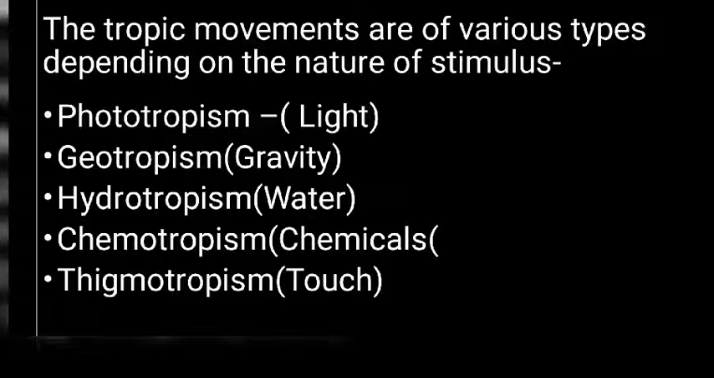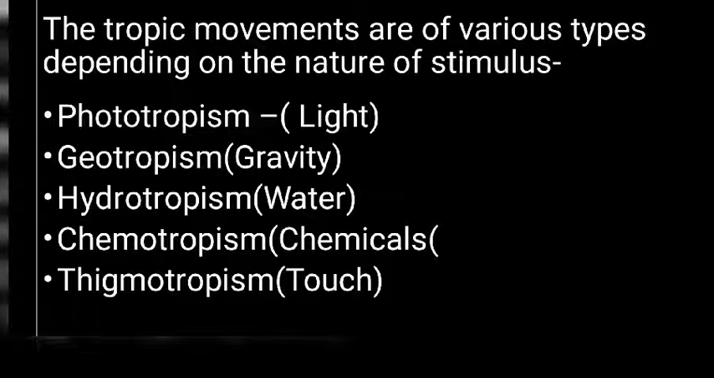If the stimulus is light, then the trophic movement is called phototropism. If the stimulus is gravity, then the trophic movement is called geotropism. Hydrotropism is a type of trophic movement when the stimulus is water. Chemotropism is a type of trophic movement when the stimulus is chemicals. And the last type of trophic movement is thigmotropism, when the plant responds to touch stimuli.